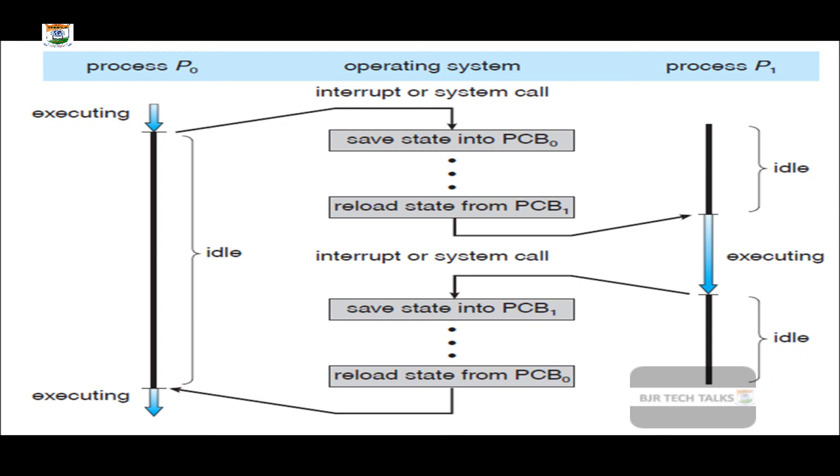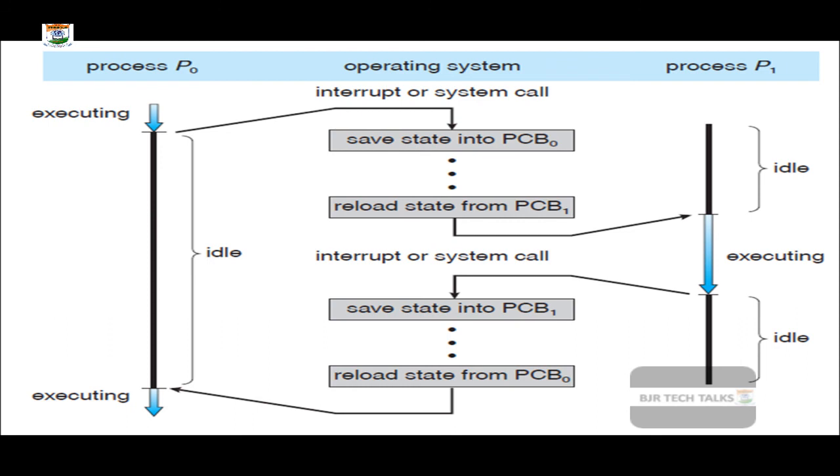Once the process control block has been successfully saved, the other process which has to be executed is P1. Now the operating system tries to fetch the process control block of P1 into the main memory. That means it reloads the state of PCB1 into the main memory. Once the reloading has been done, the process P1 starts executing.